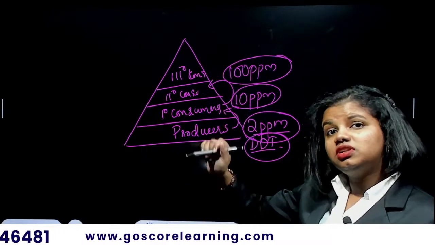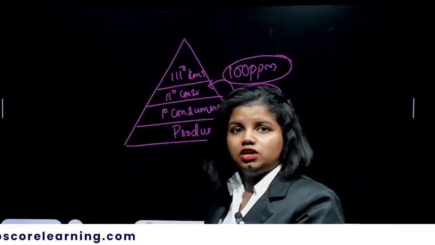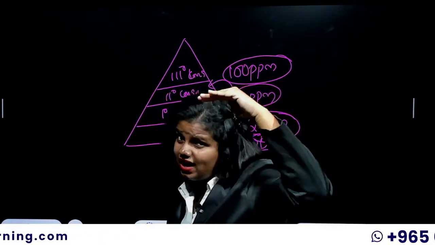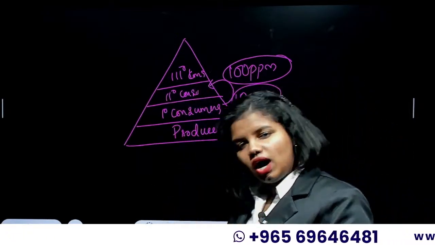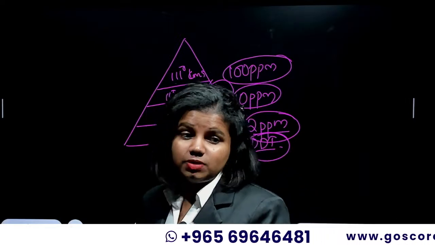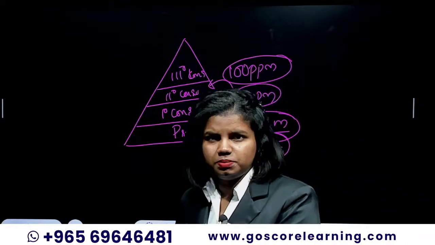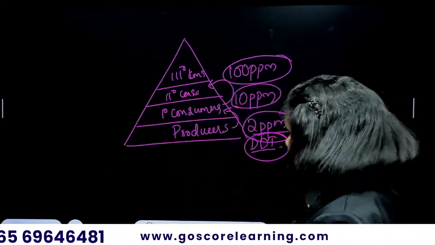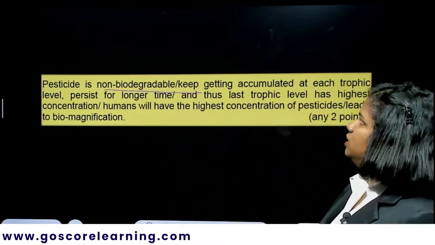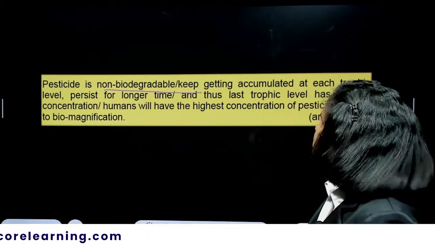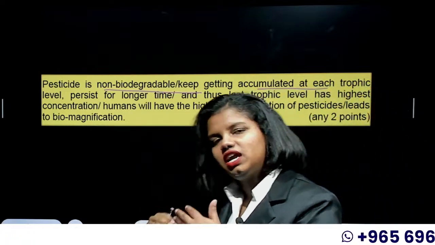And then by the time it reaches the top tier carnivores, or human beings, the ones at the end of the food chain, the concentration would be so high that it can actually cause some tissue level or cellular level issues to the human beings, or that particular living organism. So pesticide is non-biodegradable, an inorganic material, and it keeps getting accumulated at each trophic level. It is never getting degraded.